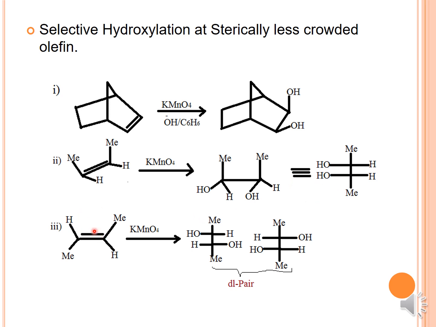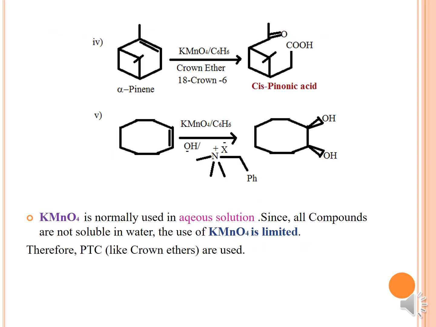If you take the cis precursor as your starting material, you end up with the cis product. Here hydroxylation takes place; the alkene gets hydroxylated. Here also the hydroxylation is taking place. Moving on to the third reaction, if we take the trans alkene and treat it with potassium permanganate, this will end up with the DL pair of isomers.